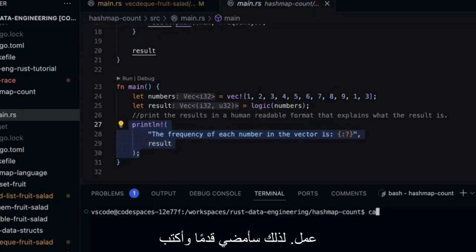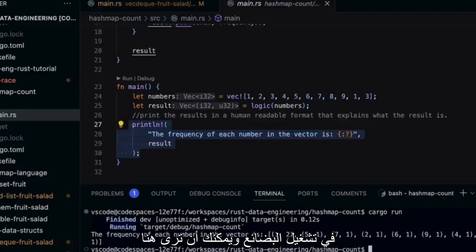So I'm going to go ahead and type in cargo run. And you can see here it says the frequency of each number in the vector is, and then we can see 1 occurs 2 times right here, right? Because we know 1 is here, 1 is here. And we can see 5 occurs once, 7 as well. So everything occurs once except for 1 and 3, which should have 2. And of course, that's exactly what happens.